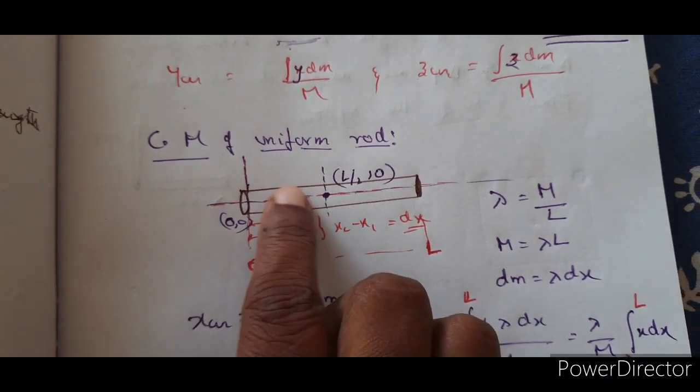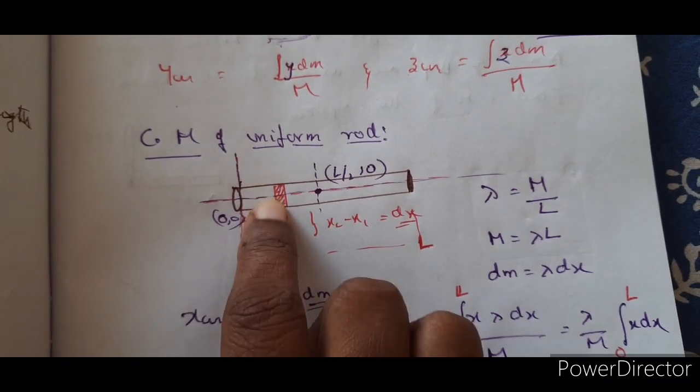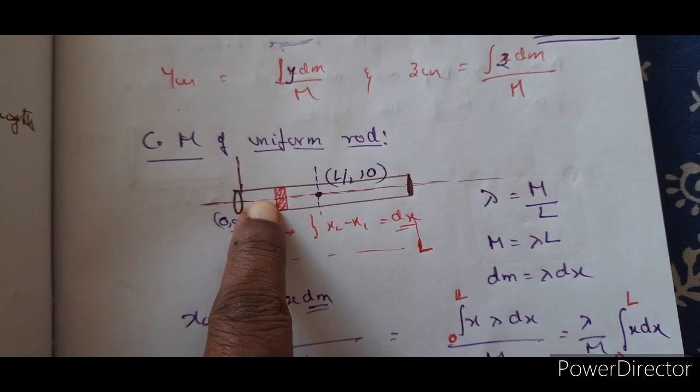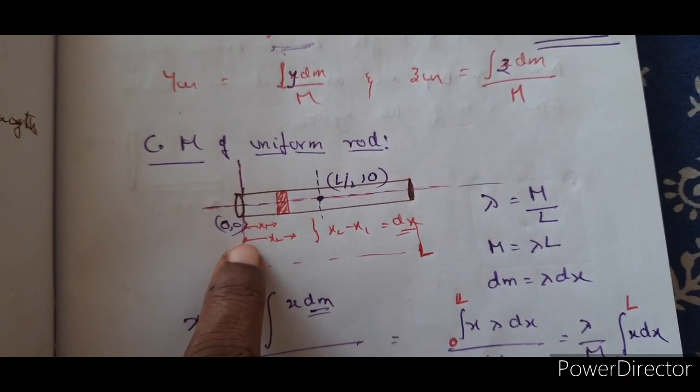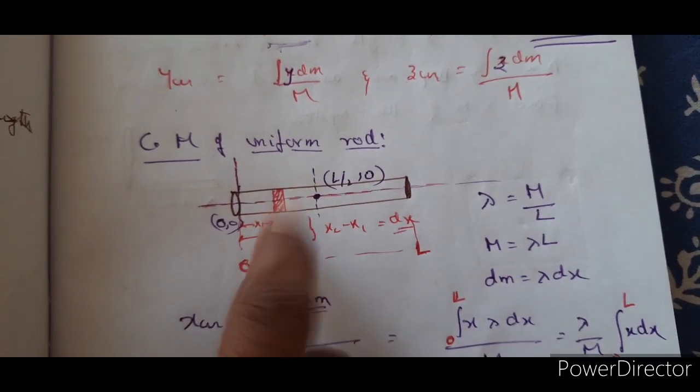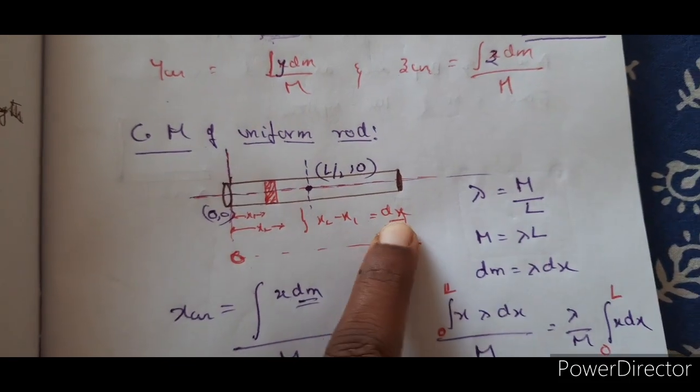So that quantity of mass is taken here, and the boundaries of this are x1 and x2. That means x2 minus x1 is a finite quantity. Let us suppose that quantity to be dx.